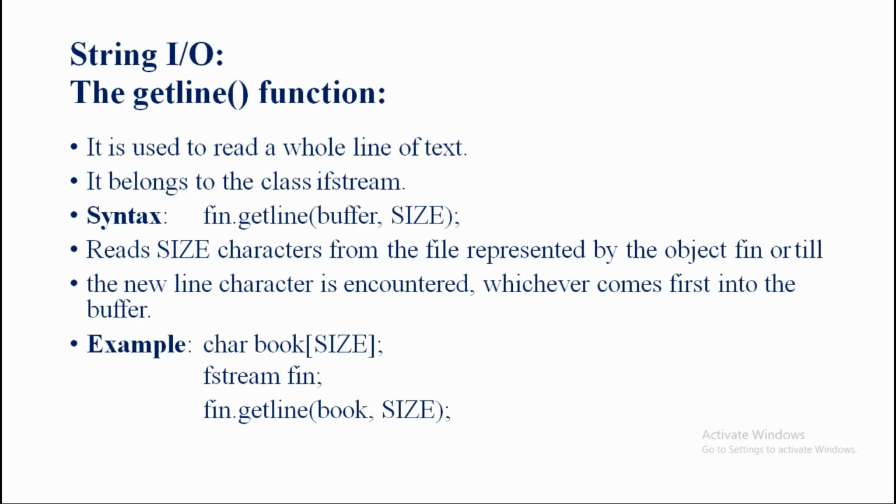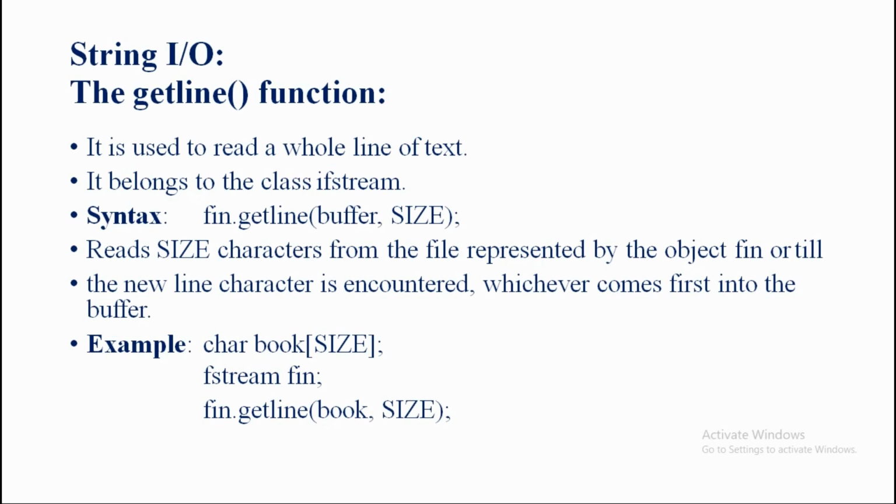Whatever we are going to input goes into the buffer memory space, and in our buffer memory space we input the data, the book characters. Instead of the buffer I am using book, so whatever you declare, that only you need to write.